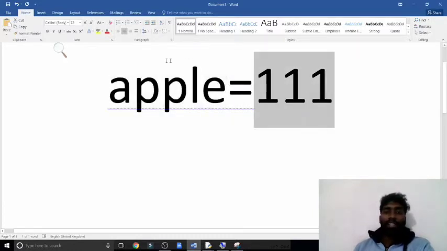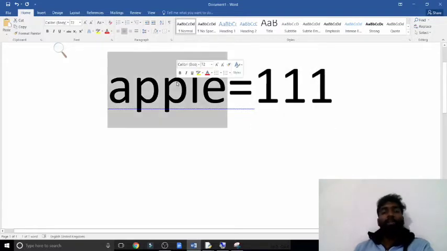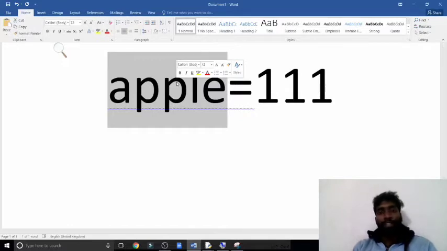So apple is the variable name and 111 is the value. So a variable is a container used to store a value. Where is this value stored? In apple, and apple is the variable name. We can give any name, but there are a few rules. A variable name should not start with a number, and it should not contain any space.